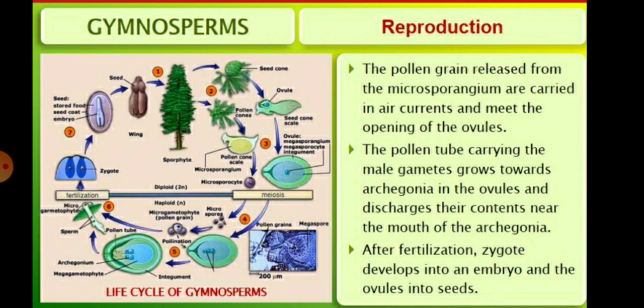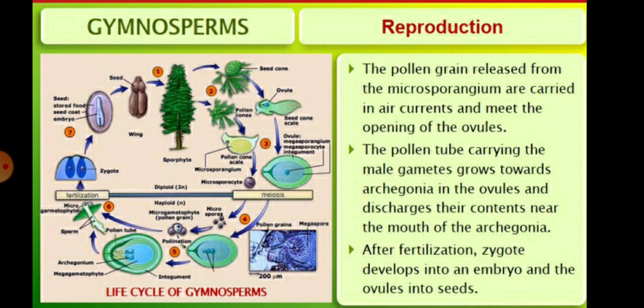So, children, the pollen grains released from the microsporangium are carried in the air currents and meet the opening of the ovules, and the pollen tube carrying the male gametes grows towards the archegonia in the ovules and discharges its contents near the mouth of the archegonia.